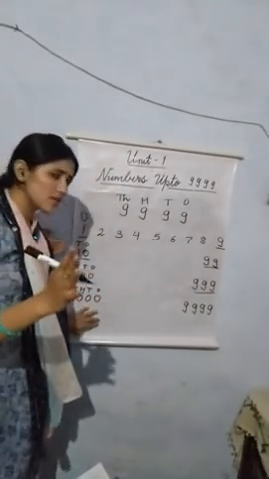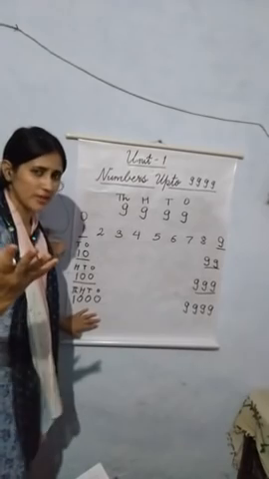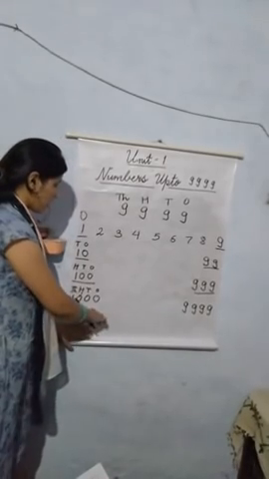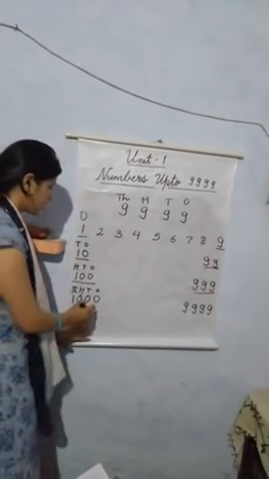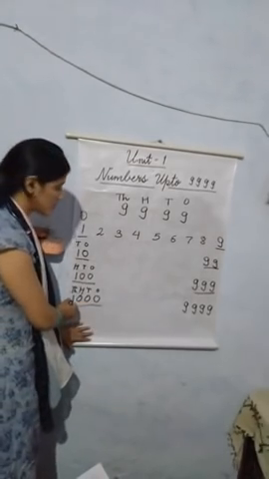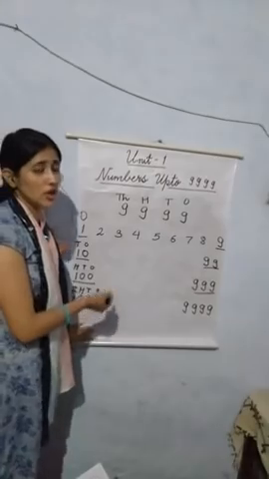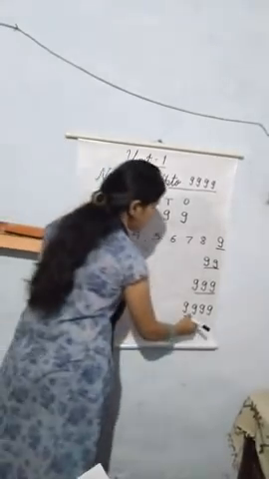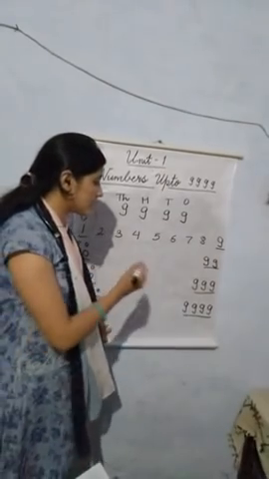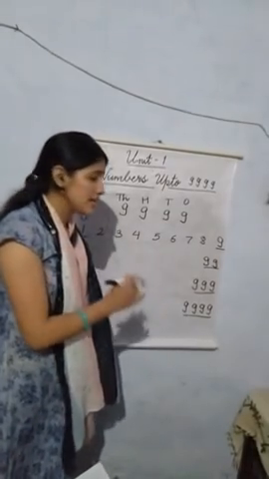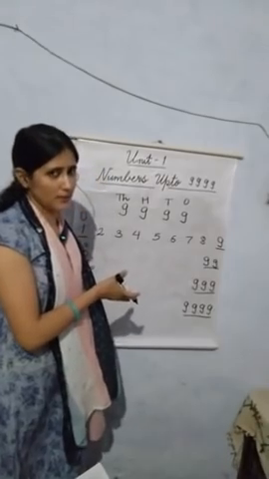They are 4-digit numbers because they have 4 values at the places ones, tens, hundreds and thousands respectively. Your 4-digit number starts with 1000. So 1000 is your smallest 4-digit number and it ends at 9999. So 9999 is your greatest 4-digit number.